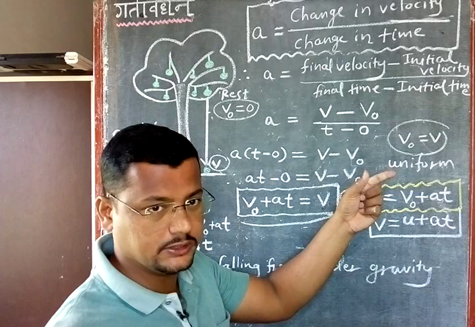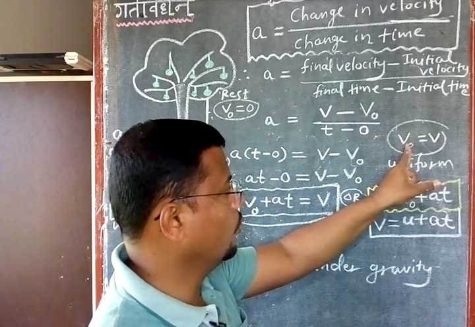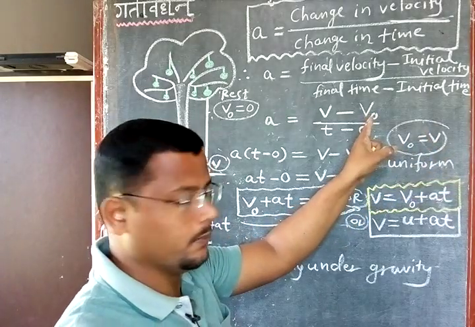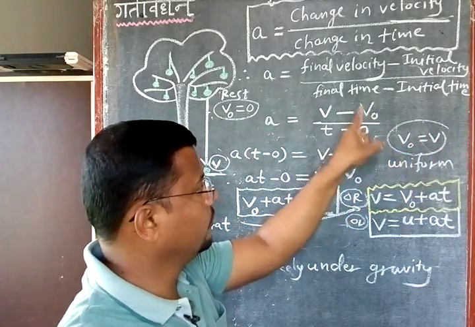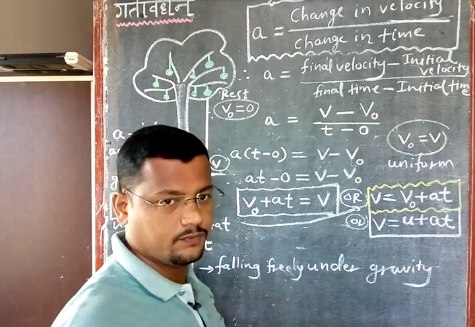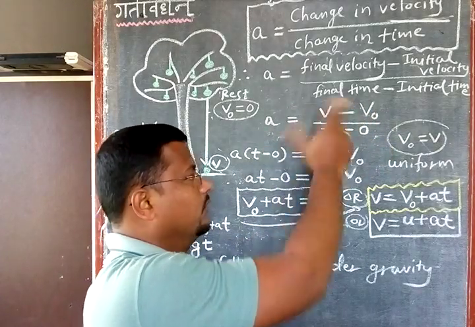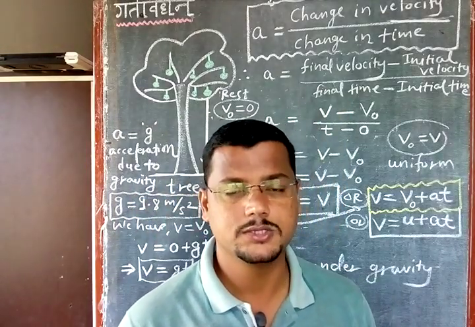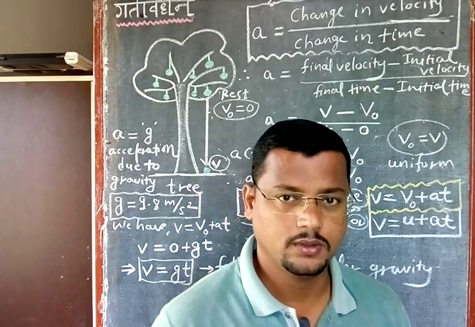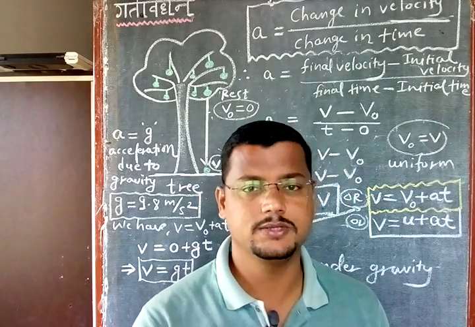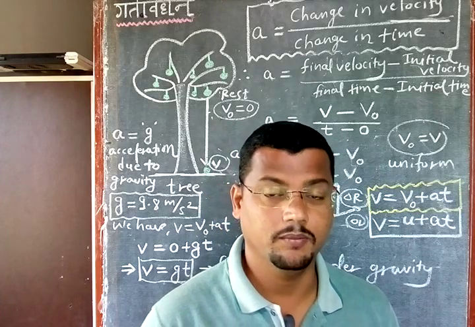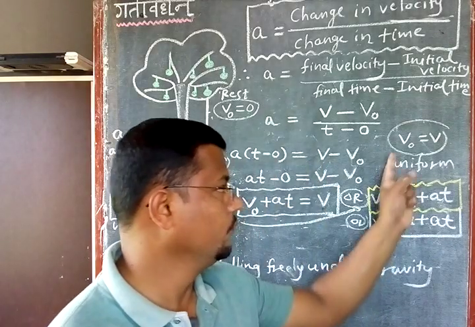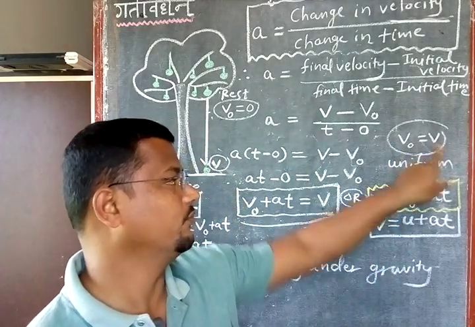The car's velocity is not changing. Then you put V0 is equal to V. So it is V0, it is equal to V. So V minus V is equal to what? 0 now. So acceleration would be equal to 0. So the acceleration can be equal to 0 if the object is not changing its velocity. The velocity either must increase or must decrease to have acceleration. But if the velocity is not changing, then V will be equal to V0, and V equal to V0 means the initial velocity is equal to the final velocity.